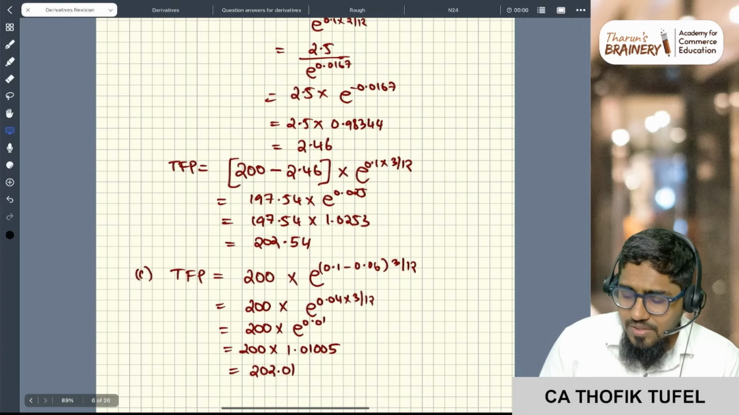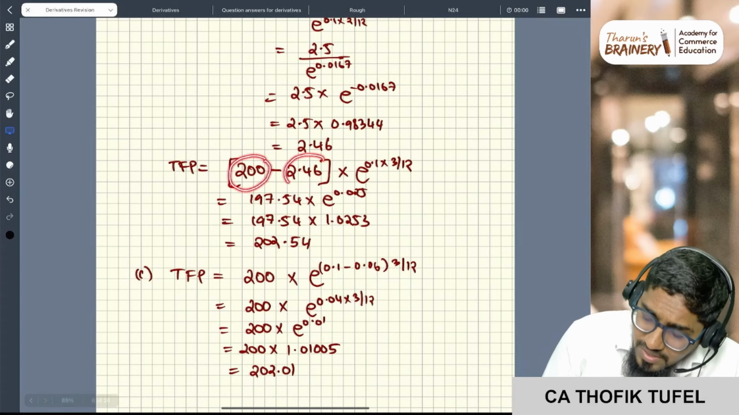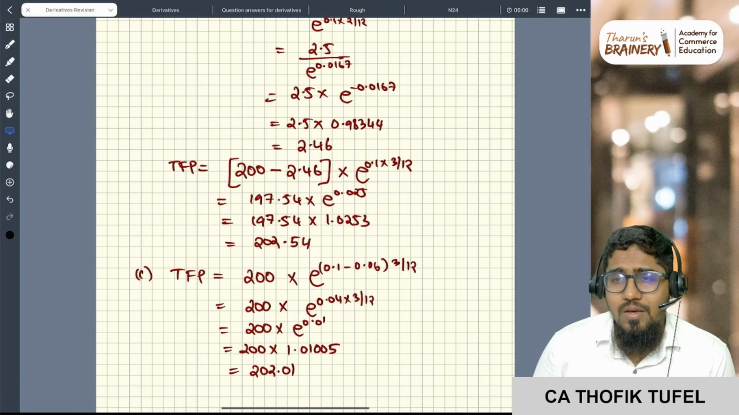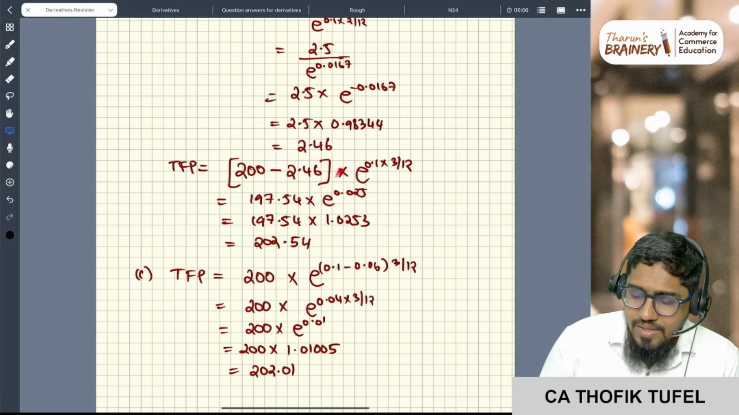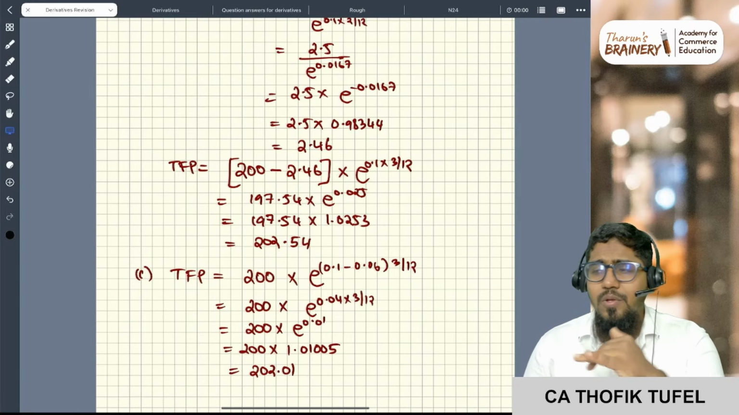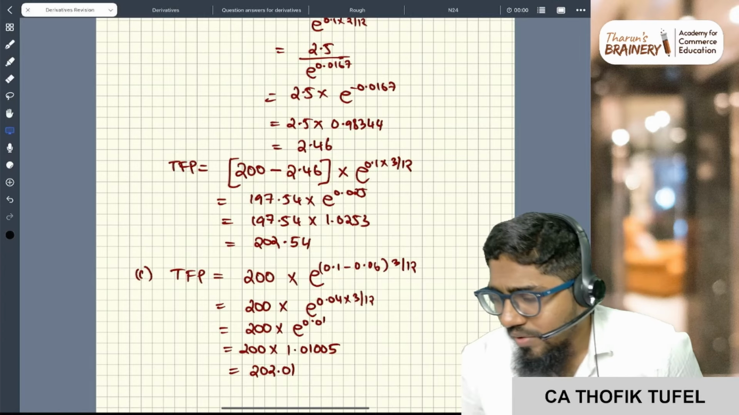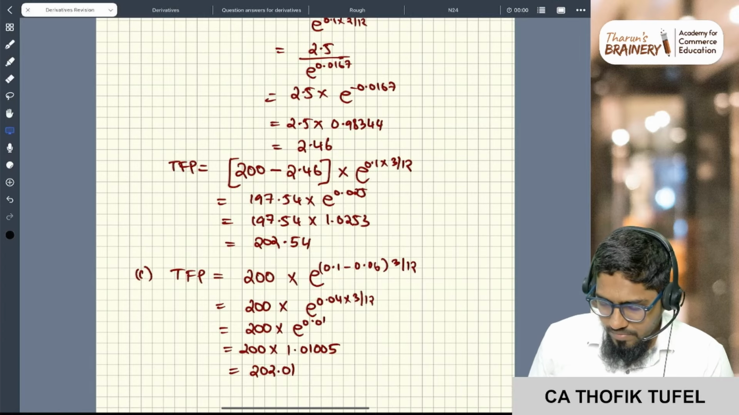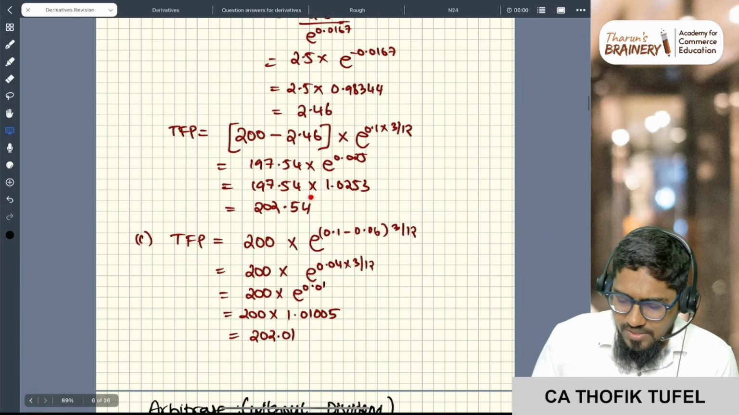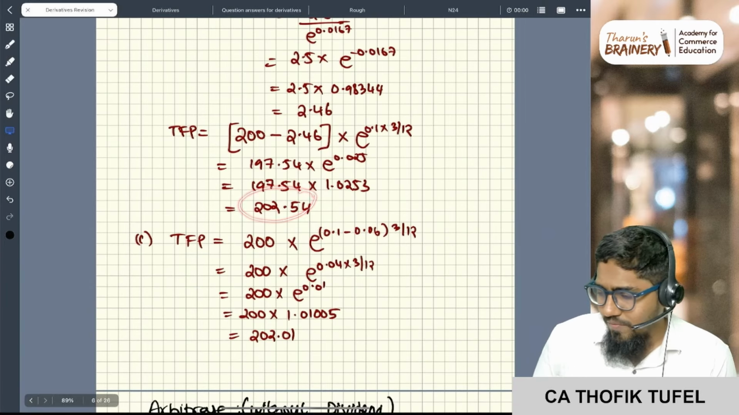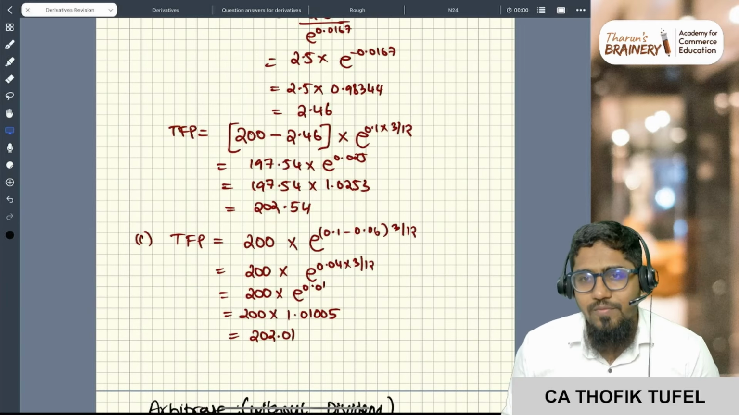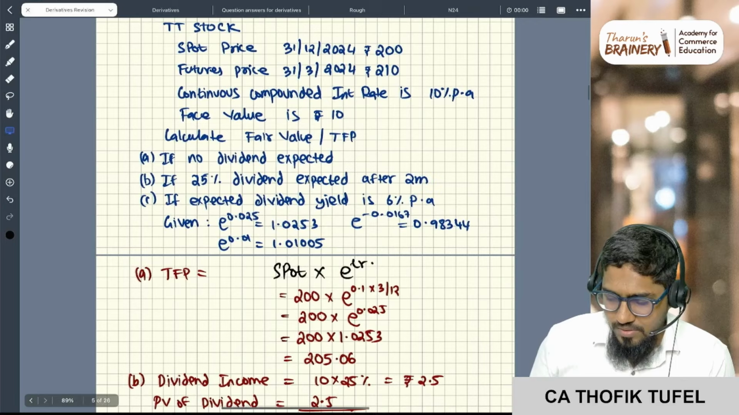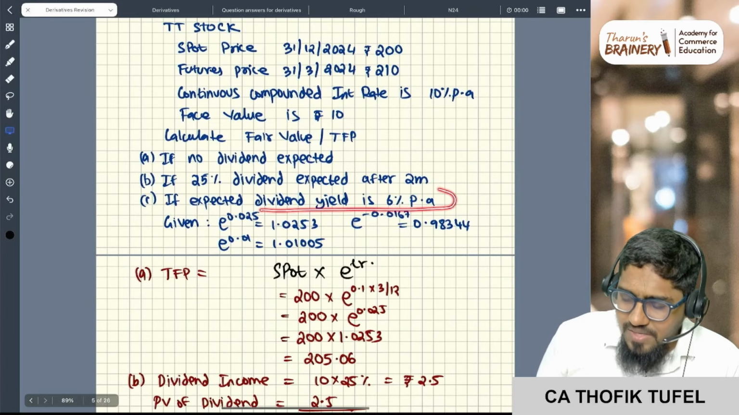So what is the answer? Spot minus the present value of dividend, and then into e to the power rt. So from spot you have to reduce it. Done. So what is the answer? It is 202.54.